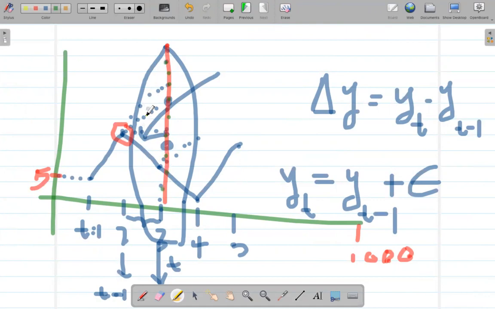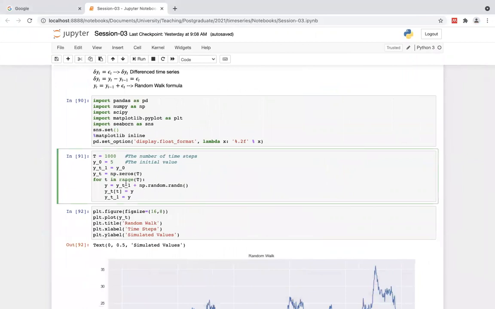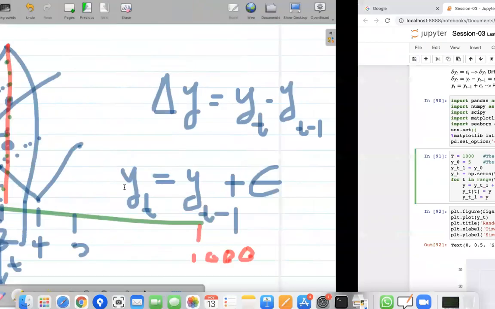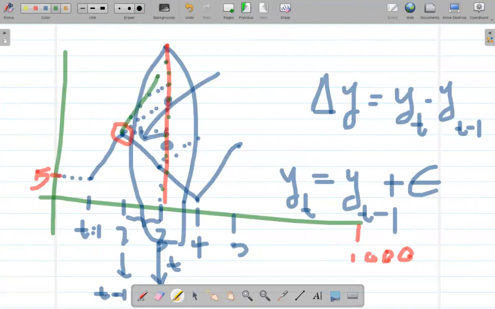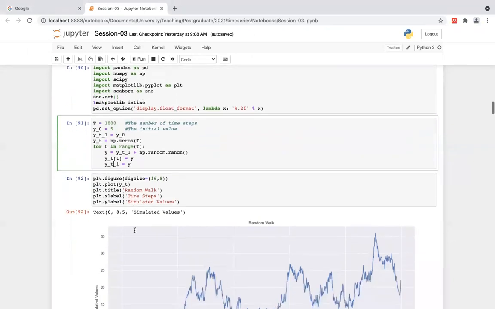Once I get the random value and add it to this, I'll go to either here or here. It's randomly picked. Then I store this value in this array or list. Then I set this value as the previous value. Then I'm going to plot it.